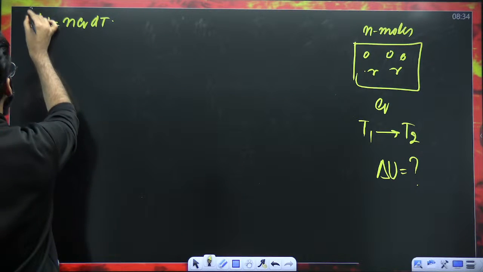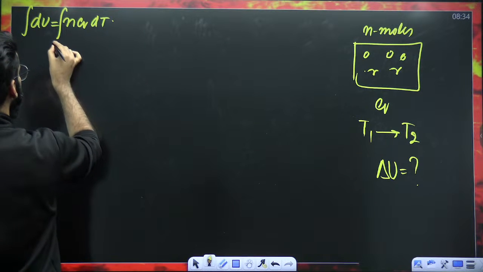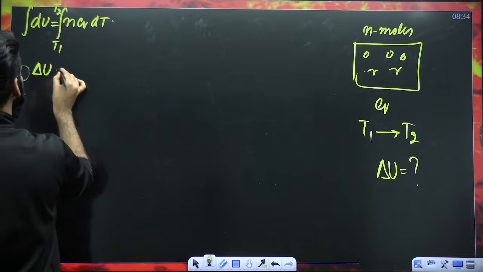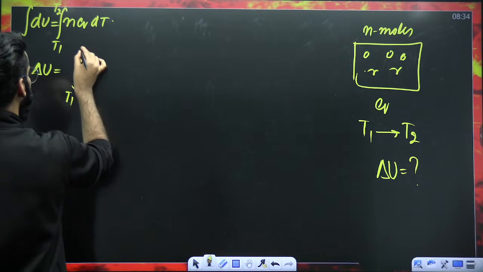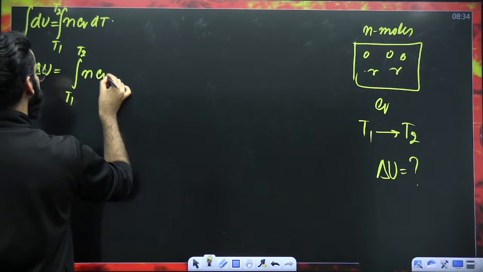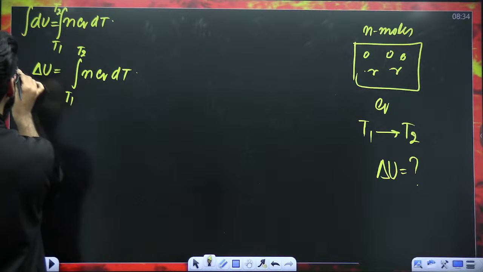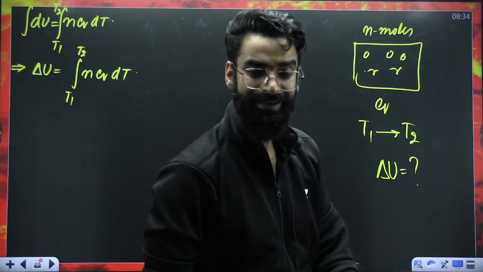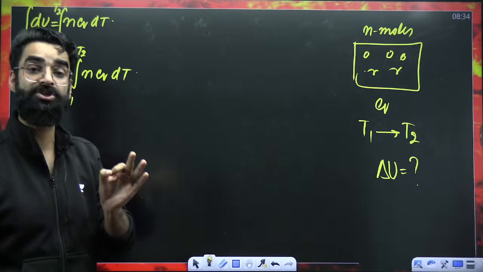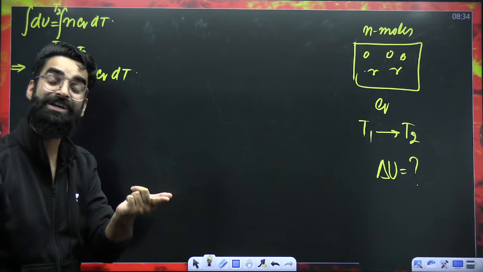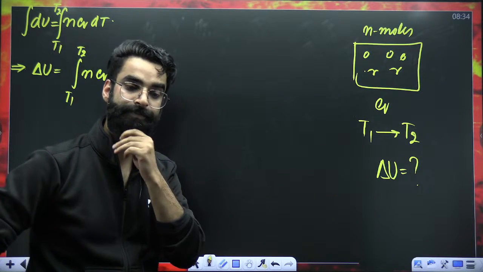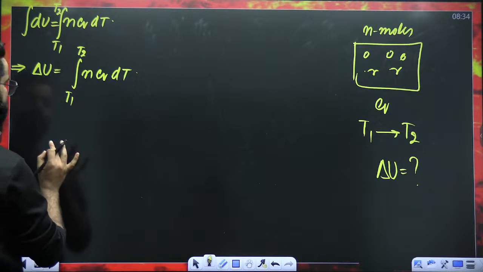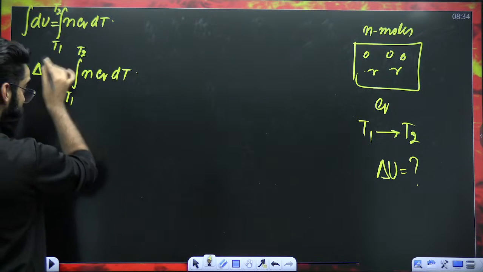You are simply going to integrate. With respect to temperature, you are changing from T1 to T2. The integral of dU has to be delta U. So delta U is equal to the integral from T1 to T2 of N CV dT. This is the general result by means of which you can calculate the internal energy change of the ideal gas when you change its temperature from T1 to T2. Now, dear students, this is an important equation.